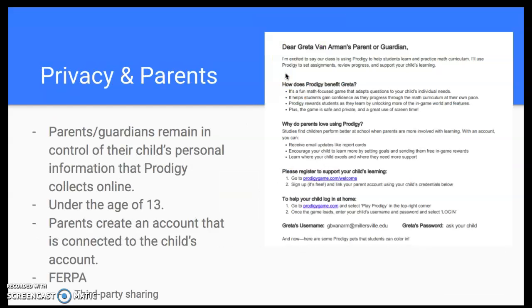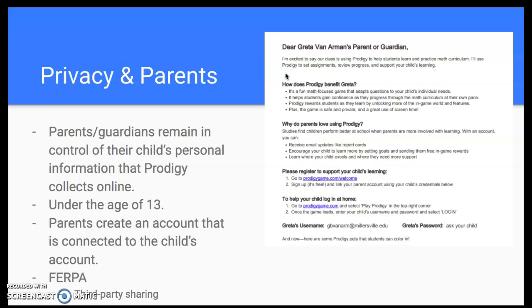So, privacy and parents. I pulled this from the website's thorough privacy policy. This is a letter that they create to send out to the parents, which just states what the game is, what the benefit of the game is, and how parents should get involved. Parents should be getting involved because of COPPA. The students are under 13, so they will need their parents' consent to play this, and the parents can create an account linked to the students' account in order to protect their safety.